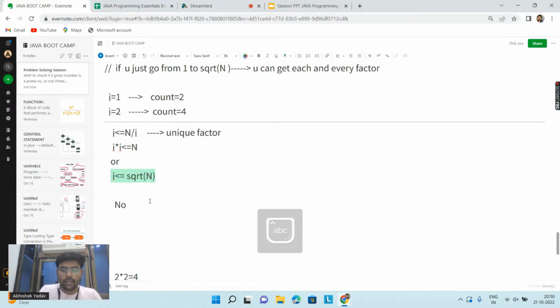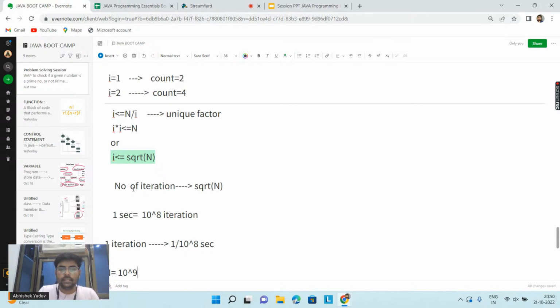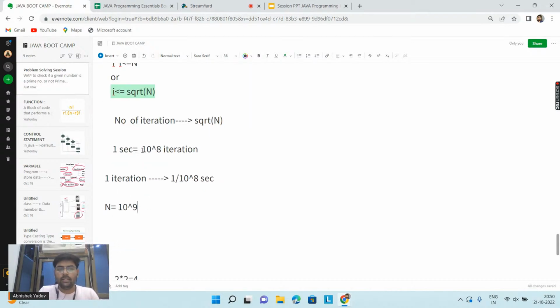So this time you have written an optimized code, and you are saying that the number of iterations are what? Square root of n, okay? Square root of n. Okay, yeah, correct. So number of iterations are square root of n, and again I have the same computer, same efficiency, that is I have a system where my system is doing 10 to the power 8 iterations in 1 second. It is executing 10 to the power 8 iterations in 1 second, right everyone?